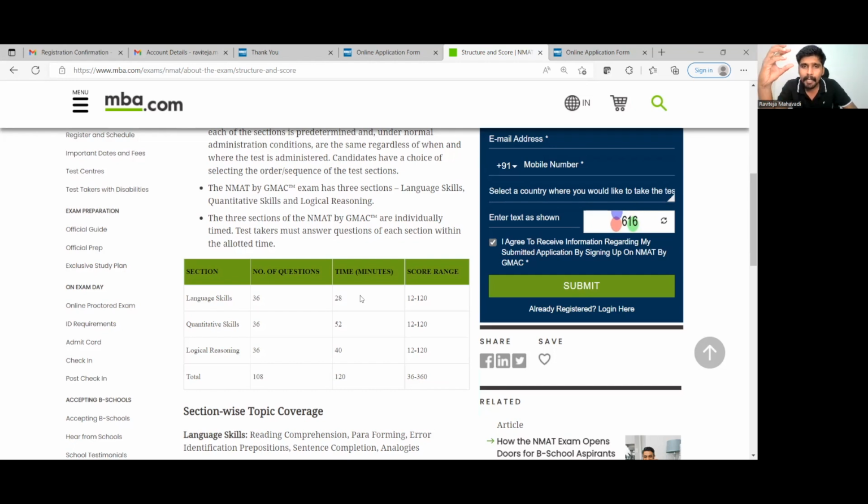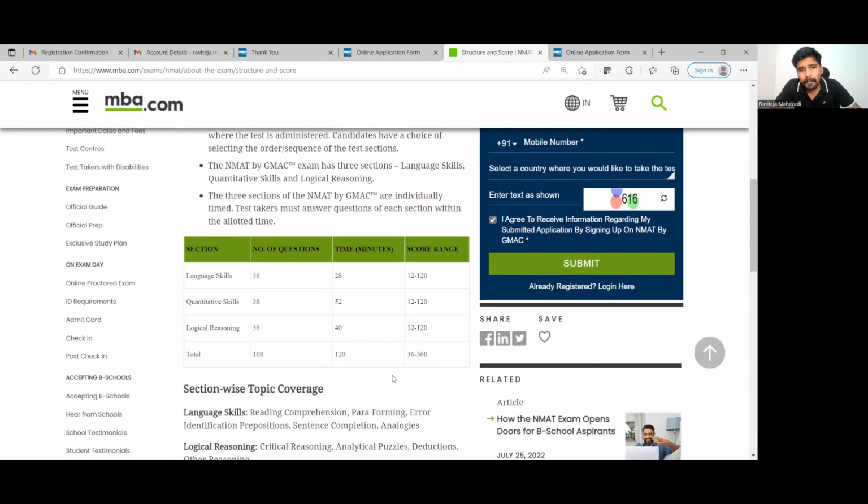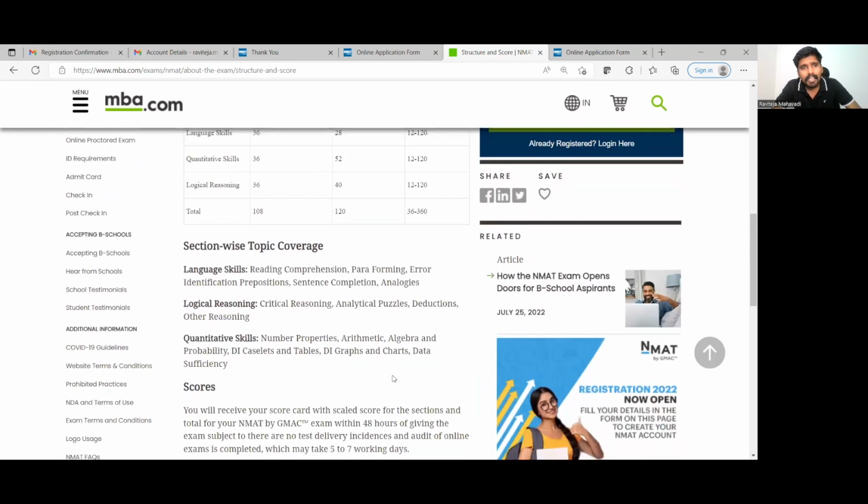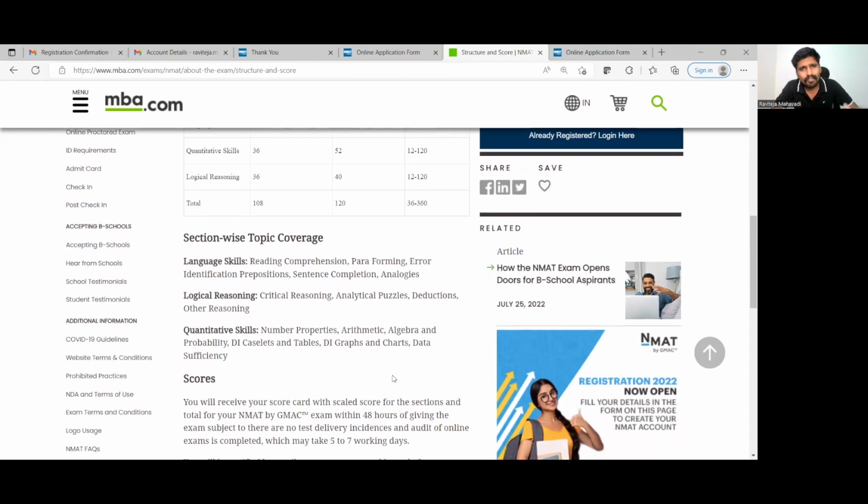The marking scheme of NMAT is a little something that is coded in itself, because you can see the score range. Irrespective of whether you get all questions wrong, the minimum score you are going to get is 12, while the maximum score you are going to get is 120 in each of the sections, right? So the minimum score finally that you're going to get is 36, while the maximum score you are going to get is 360.